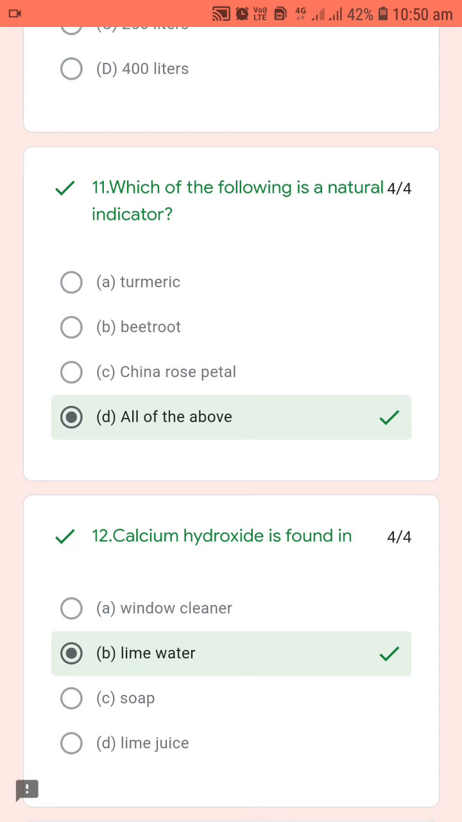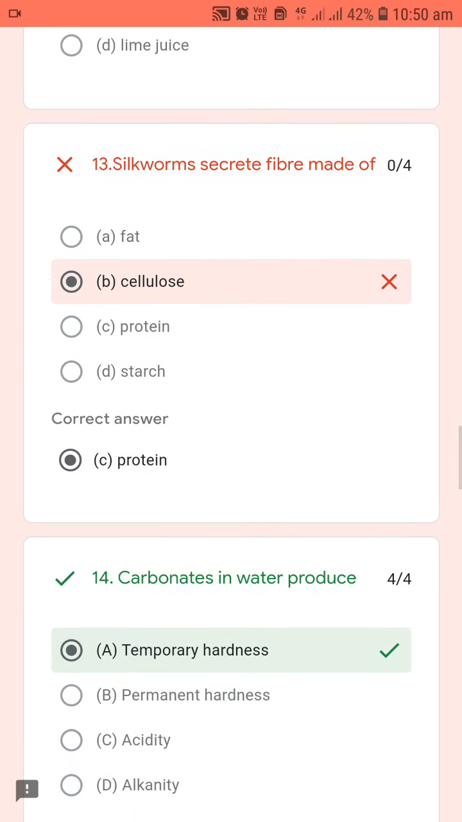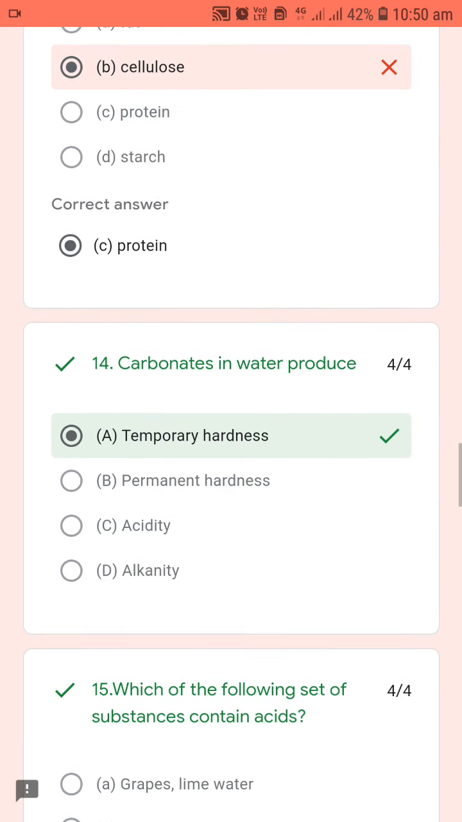Which of the following is a natural indicator? So turmeric, beetroot and China rose petals, all are indicators which we get from nature. So all of these is the correct answer. Calcium hydroxide is Ca(OH)2. It is lime water. Silkworm secretes fibers which are made up of protein.